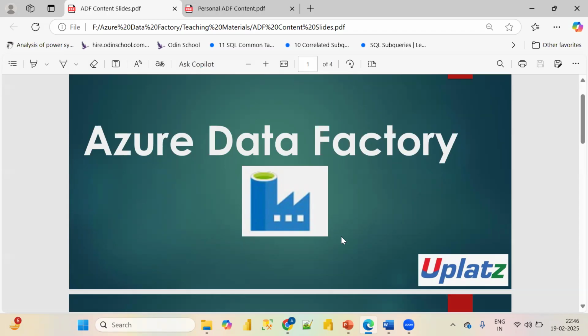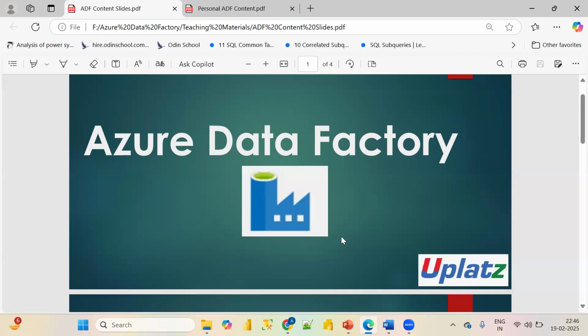Now, this is a complete course we will be doing for Azure Data Factory, and in this small introductory lecture, we will be learning what Azure Data Factory is, a basic introduction to it, and we'll be discussing what other things we will study in our coming complete course. Okay, so let us start with a small introduction of Azure Data Factory.